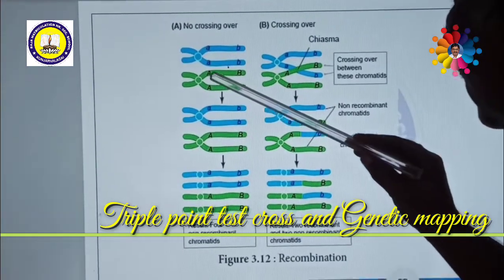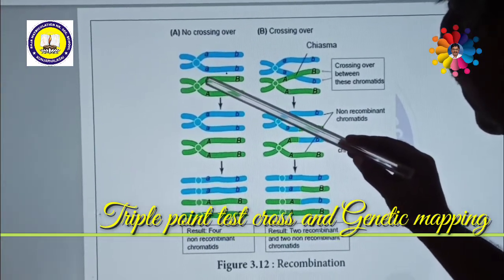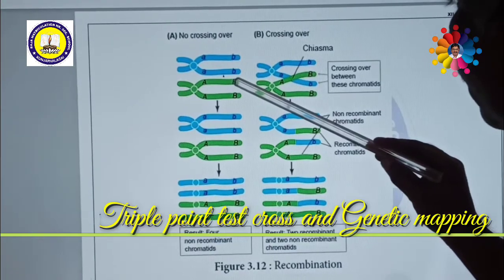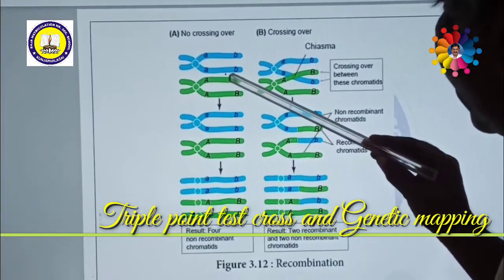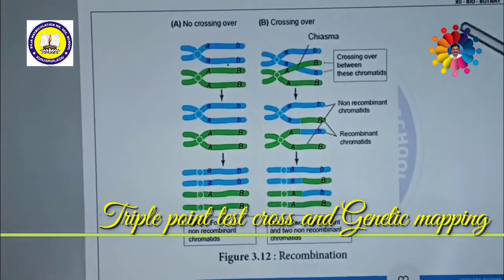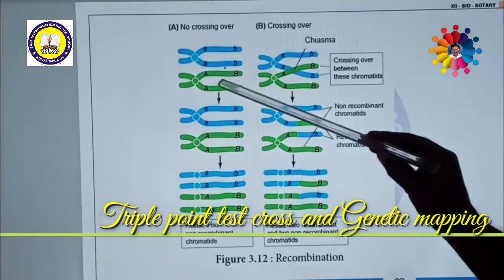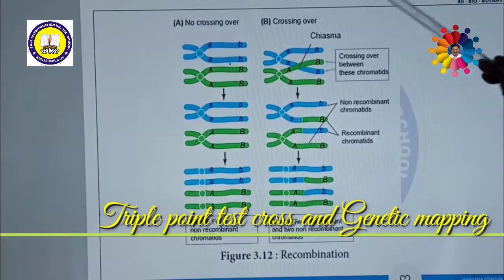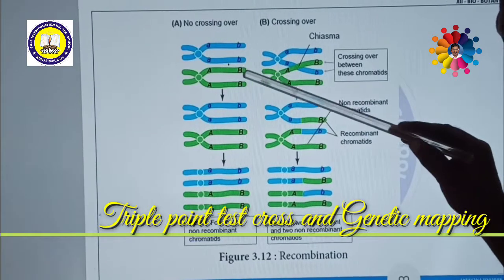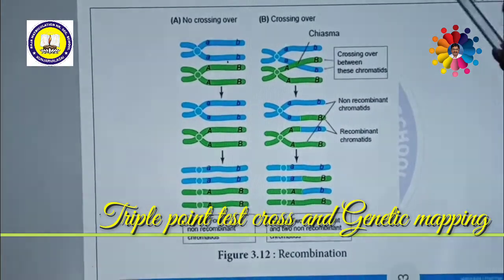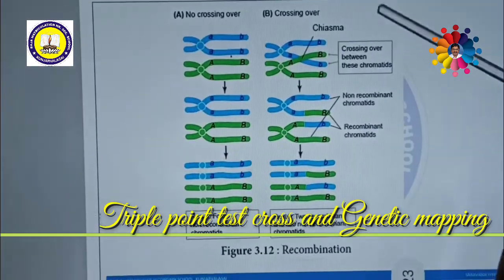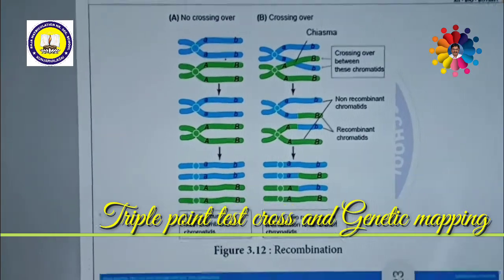That means the distance between gene A and gene B is 3.5 centimorgan, or this is also equal to 3.5%, or this might be equal to 0.35%. That's all about genetic mapping.